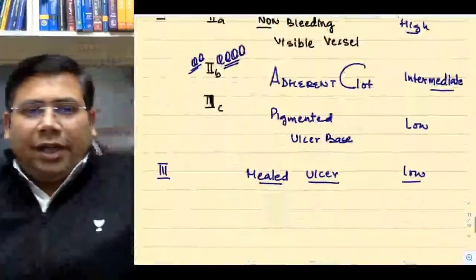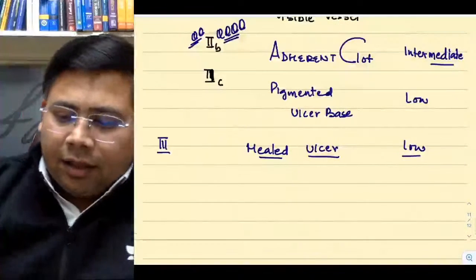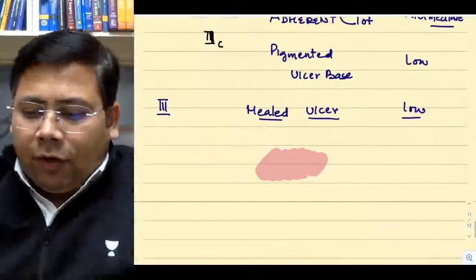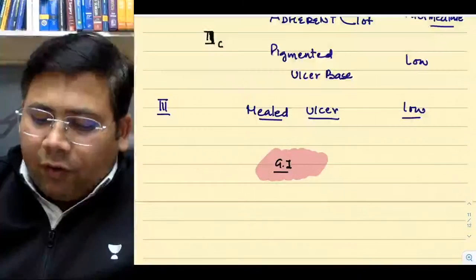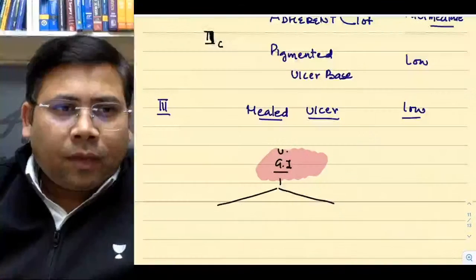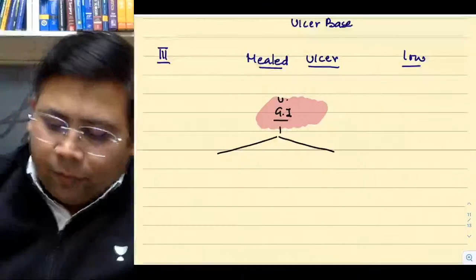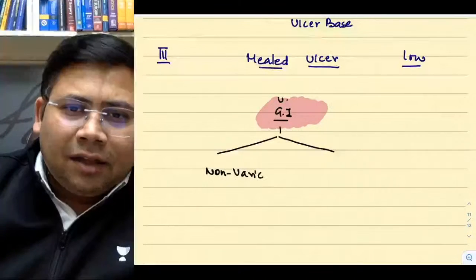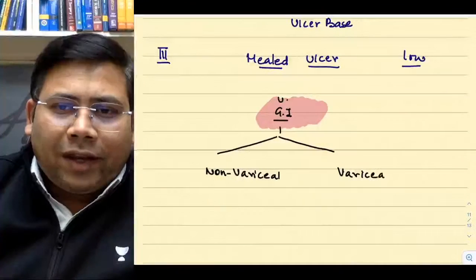Let us move forward and see the classification of GI bleed. When you talk about upper GI bleed, let us quickly discuss the causes also. There are 2 important causes of upper GI bleed. One is non-variceal, and one is variceal.